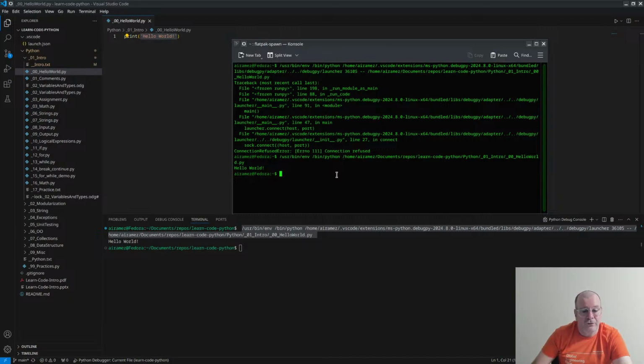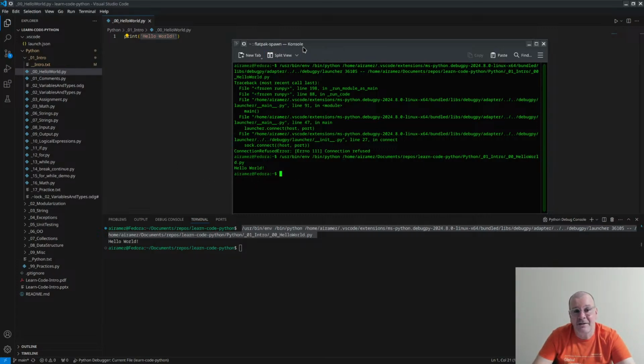Or I could just do this. I run this command called Python, bin Python, and point to this folder. See, home, documents, and then this file here. And that program will execute, and we saw the result in the console: Hello world.